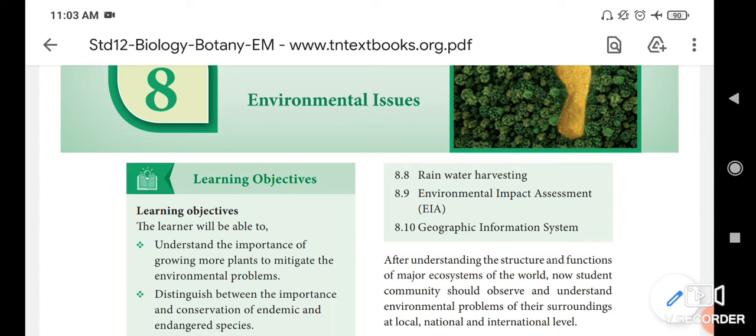First of all, what is meant by environmental issues? Yes, what is meant by environmental issues?